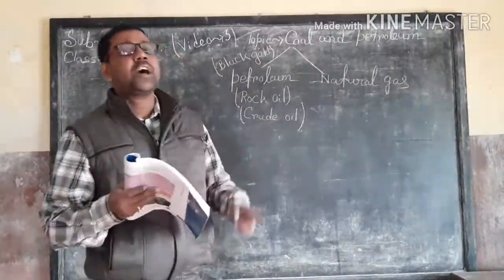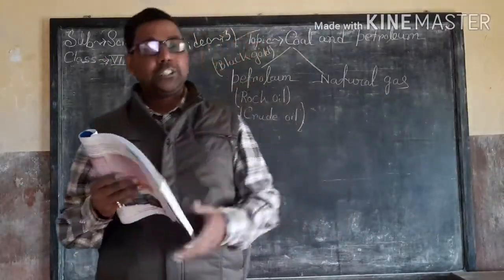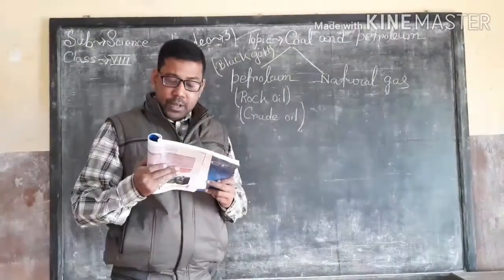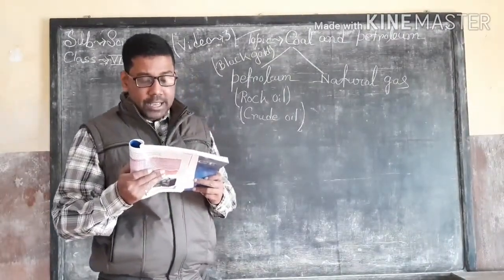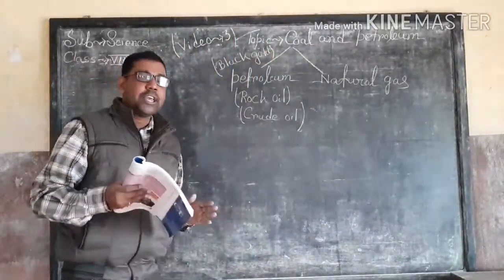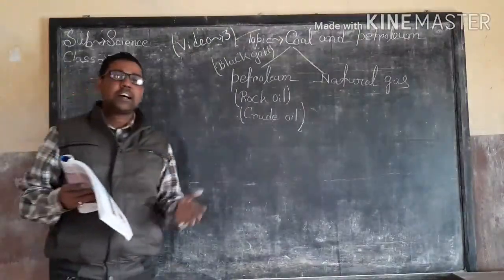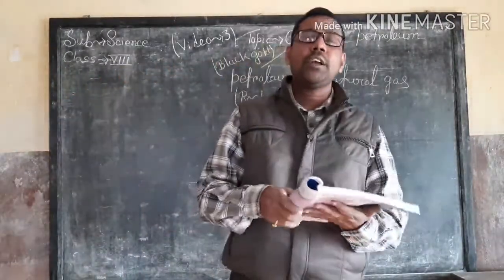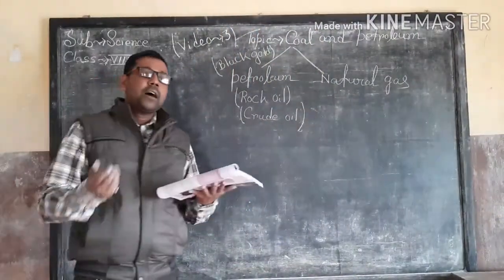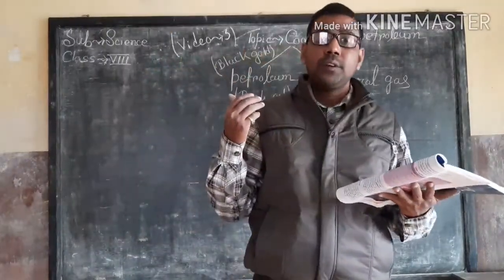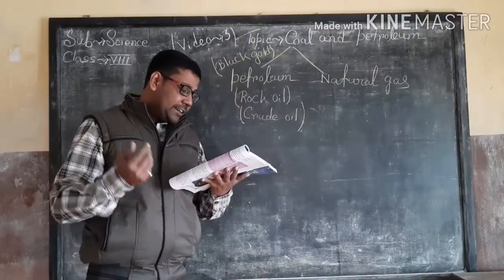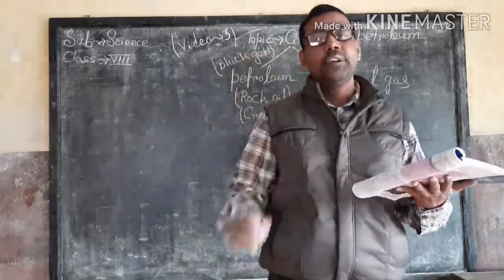So in India, petroleum oil wells are found in Assam, Gujarat, the offshore of Mumbai, and the deltas of the Godavari and Kaveri rivers. Remember all those names.